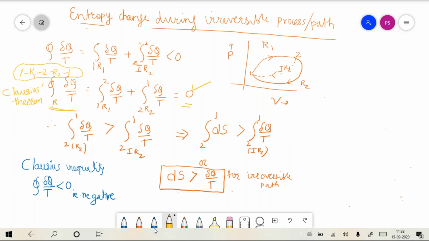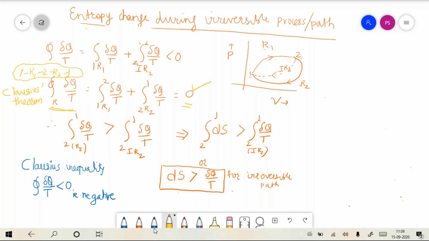So I have applied the Clausius theorem to this cycle. Which cycle? 1 R1 2 R2 1. The cycle shown by the solid line is a reversible cycle, and applying the Clausius theorem, the cyclic integral of del q by t for this cycle is equal to 0.